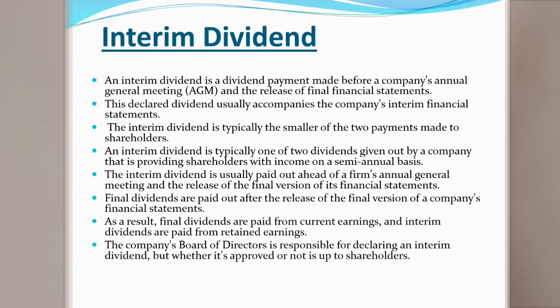It is not compulsory; it does not have to be distributed. The dividend payment is given if the company is profitable, but in the company there may be risk factors in future, and at that time the dividend is not paid out.